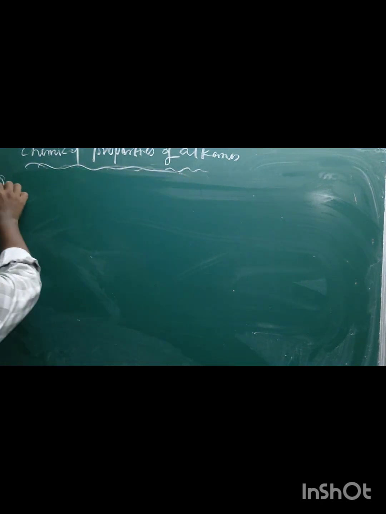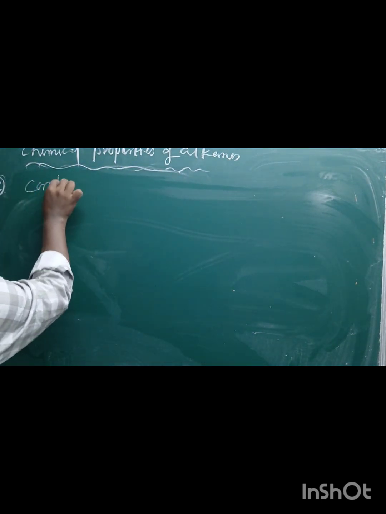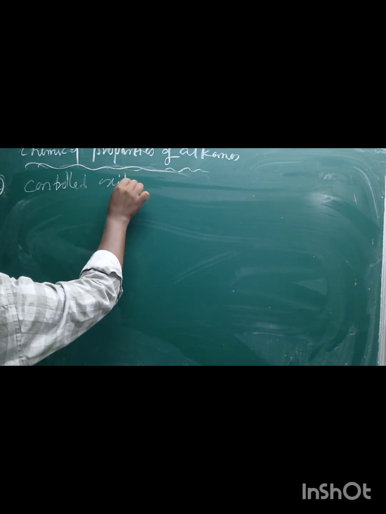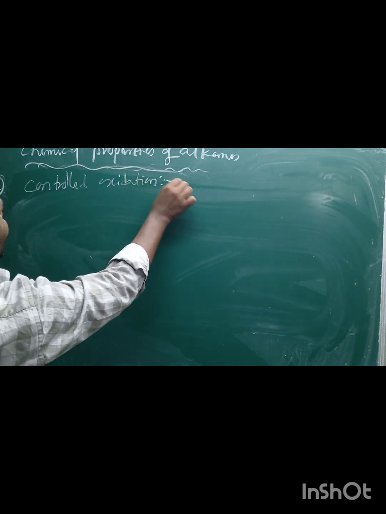The third chemical property is controlled oxidation. What is oxidation? Addition of oxygen or removal of hydrogen is called oxidation.